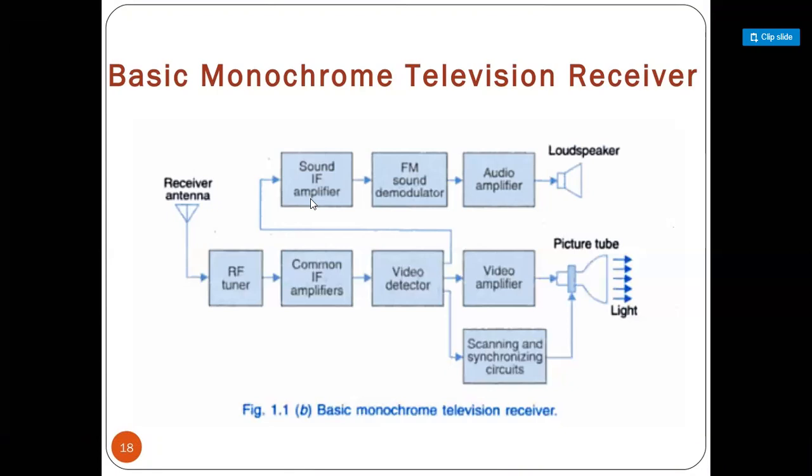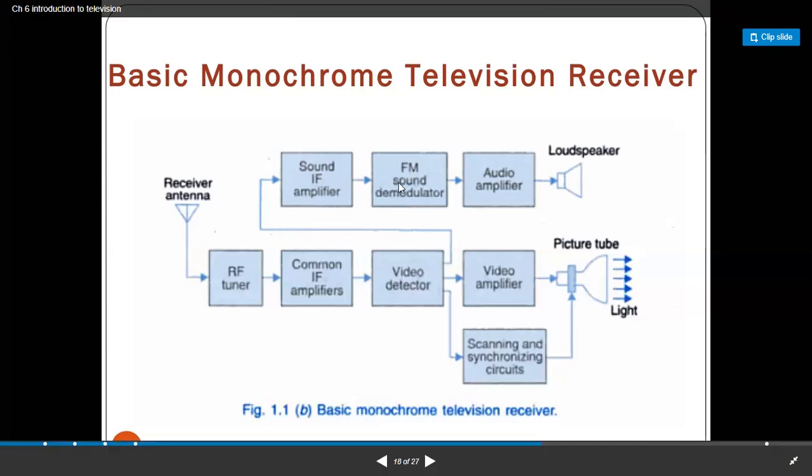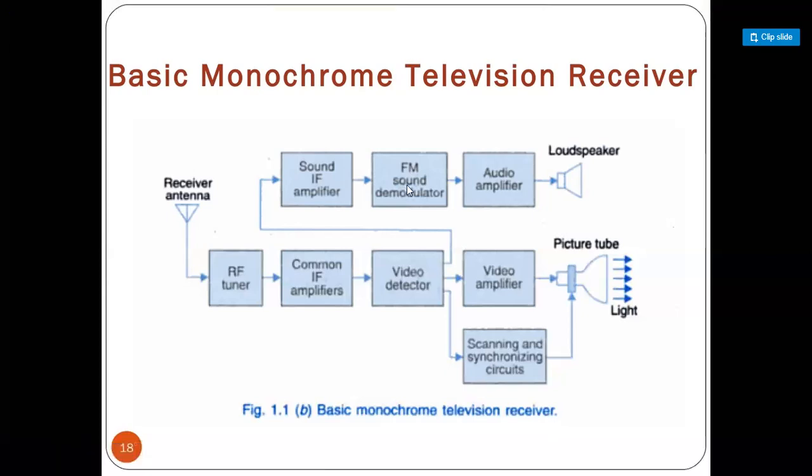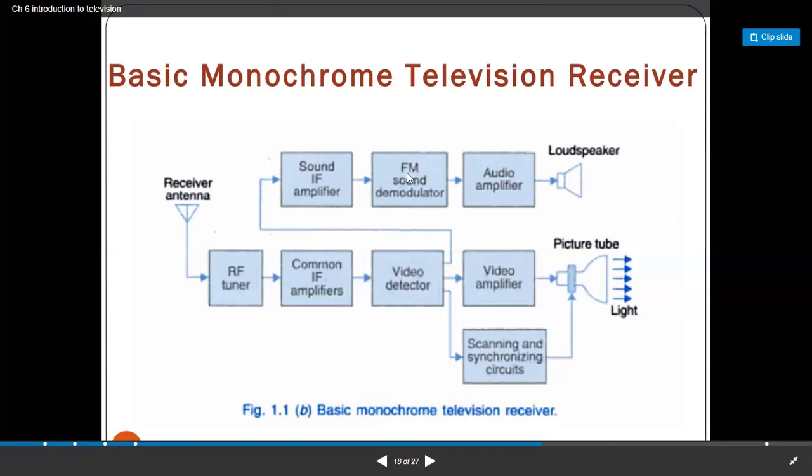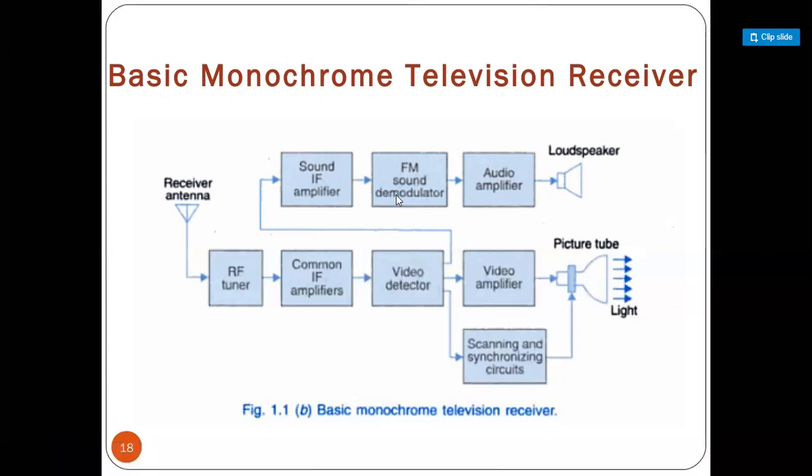Here, the demodulation of that signal is done using the intermediate frequency, and after demodulation we receive the sound signal. As we used frequency modulation during the transmission, for the demodulation we also use a frequency modulation demodulator. So the exact signal that we transmitted in the form of sound, we are able to receive.